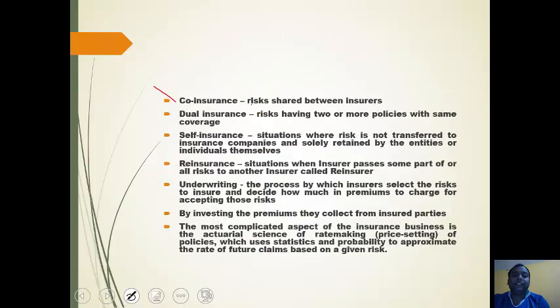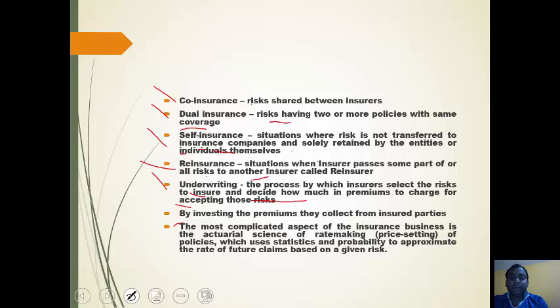Co-insurance. Risks shared between insurers. Dual insurance. Risks having two or more policies with the same coverage. Self-insurance. A situation where risk is not transferred to insurance companies and is solely retained by the entities or individuals themselves. Reinsurance, we have seen already, is the situation when an insurer passes some part or all of the risk to another insurer called a reinsurer. Underwriting is the process by which insurers select the risks to insure and decide how much in premiums to charge for accepting those risks, by investing the premiums they collect from insured parties.